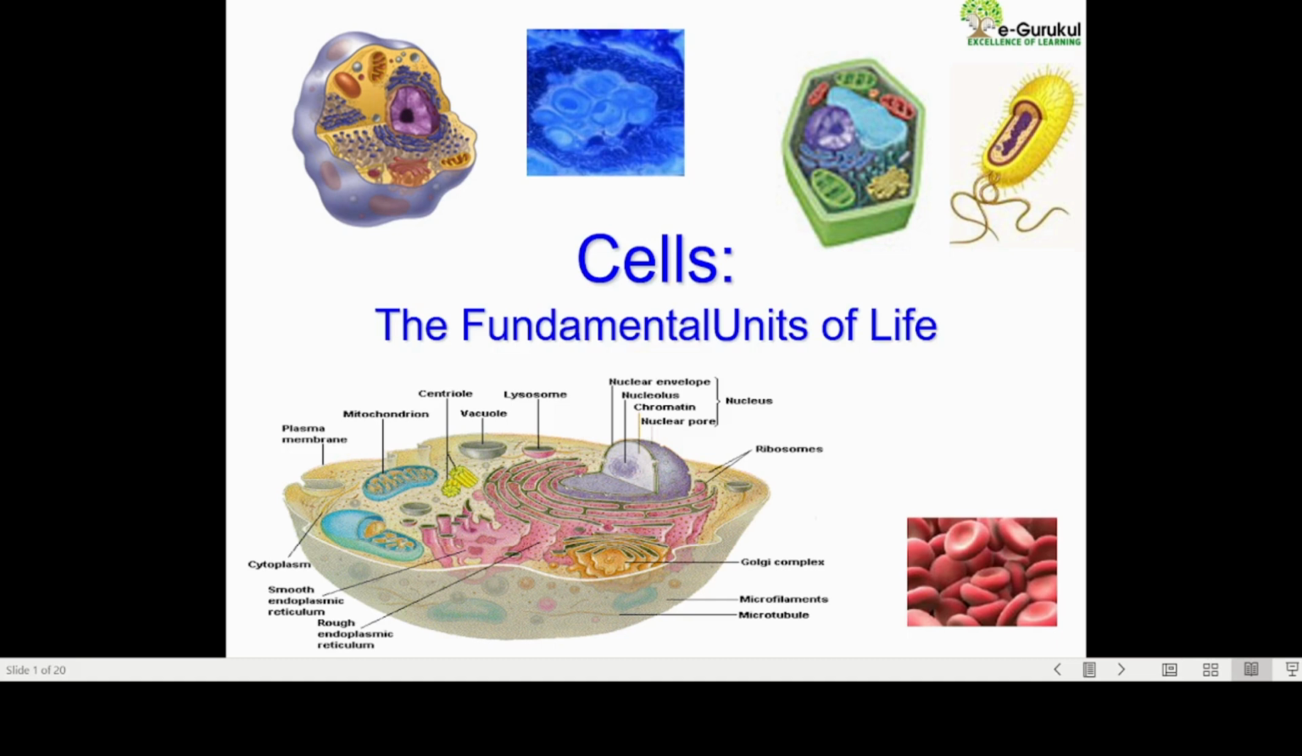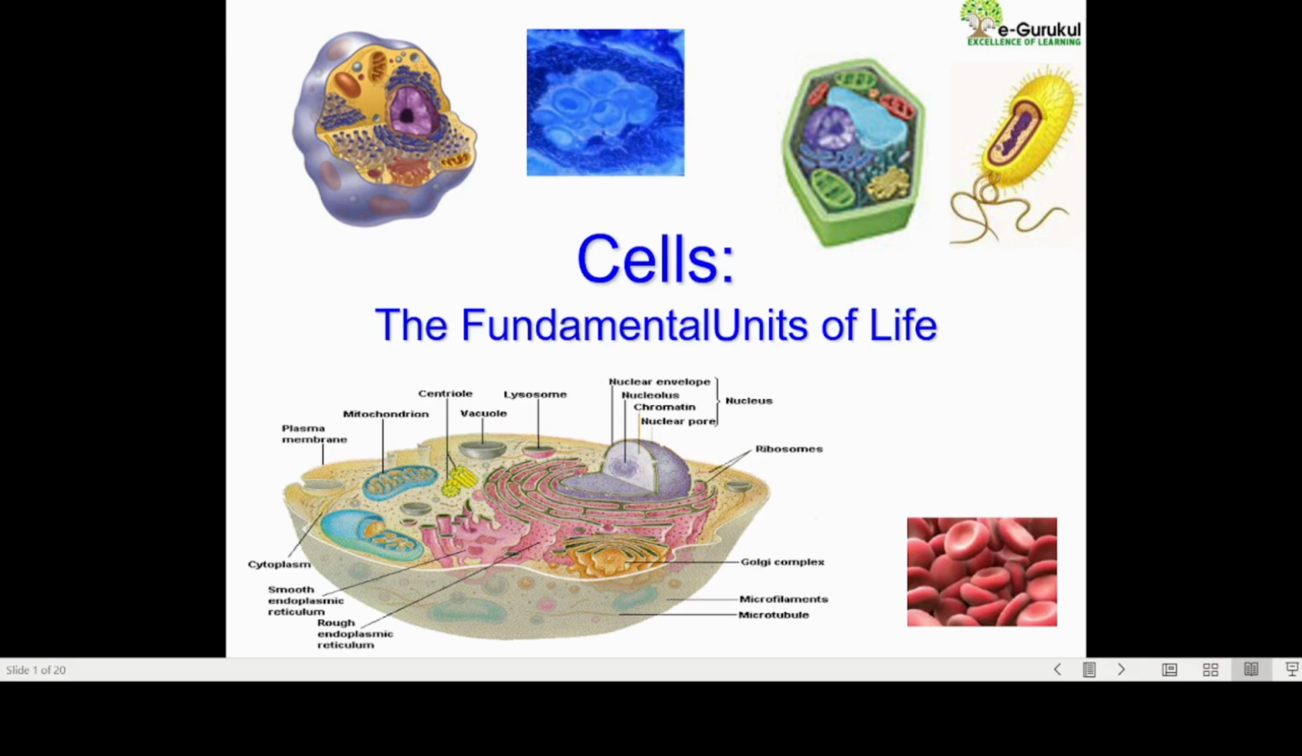Have you ever wondered what the building block of life is? What is the fundamental unit of life that makes up all living organisms? Well, the answer is what we are going to study about, that is the cell, the fundamental unit of life.